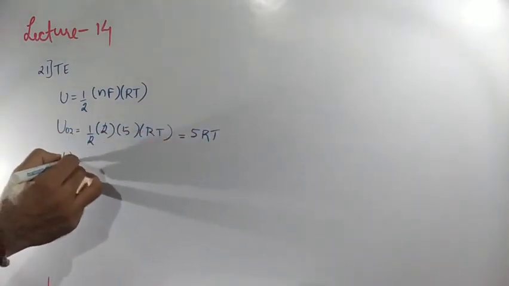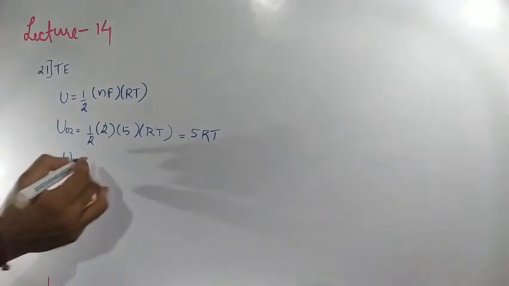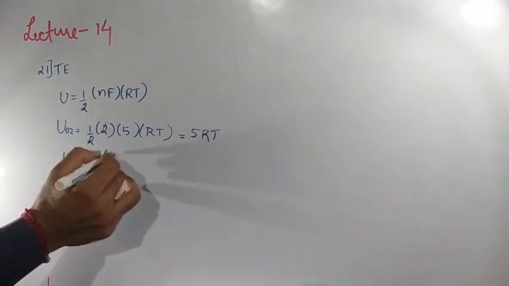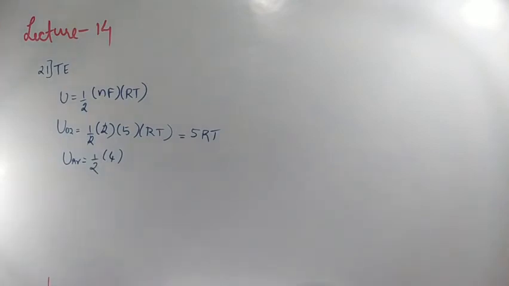So U value for argon, if you calculate: half into N value, how much they had given? 4. Let me cross check. A gas mixture of 2 moles of oxygen, 4 moles of argon, correct.